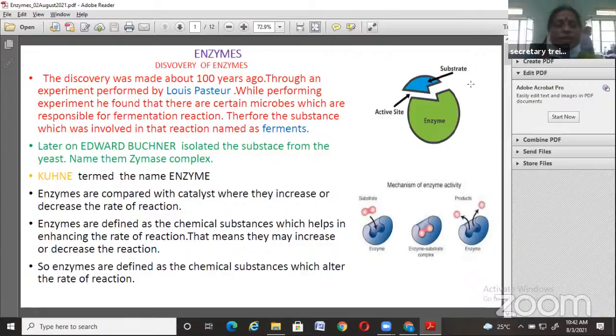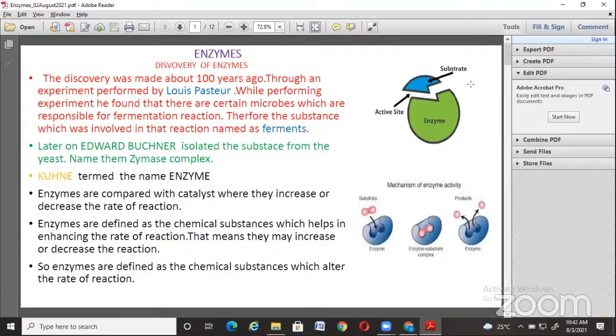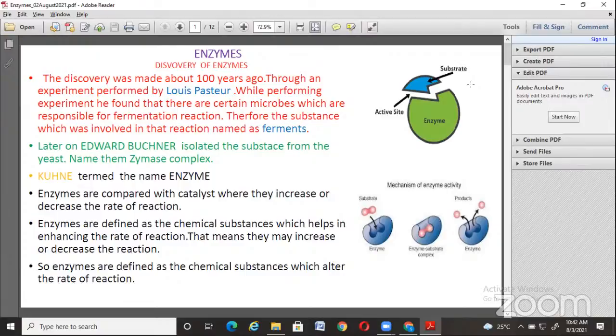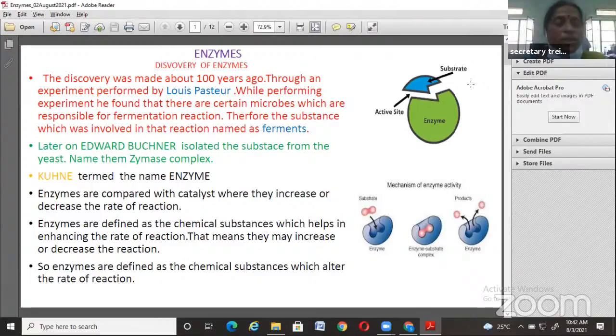First of all, a brief history about the enzymes. That is discussed under the discovery of enzymes. This discovery was made about 100 years ago, when the work was started through an experiment.